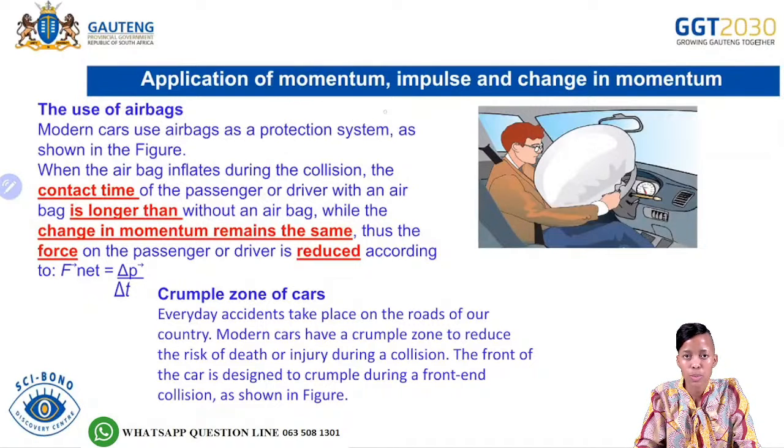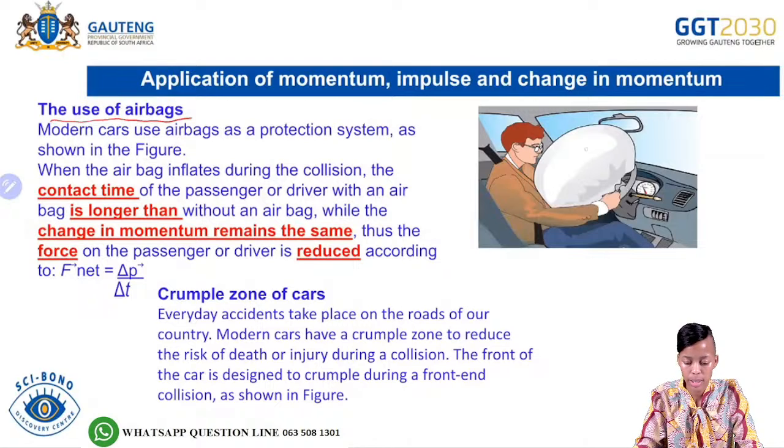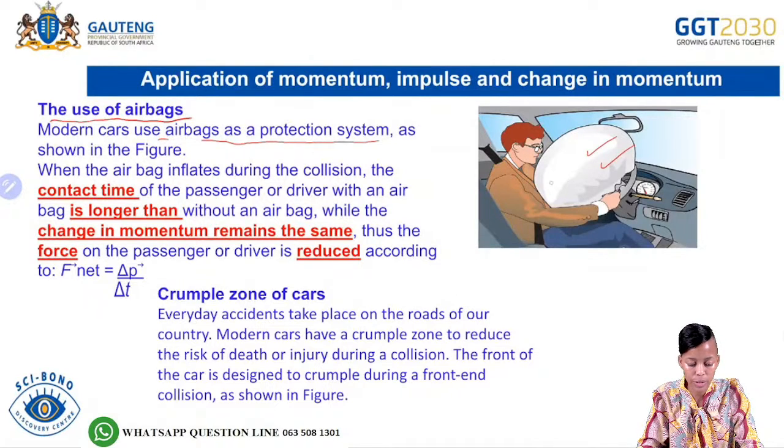Then the application of momentum, impulse, and change in momentum. So we have the use of airbags. So just the airbag that you know in terms of cars. It says modern cars use airbags as a protection system as shown in the figure.